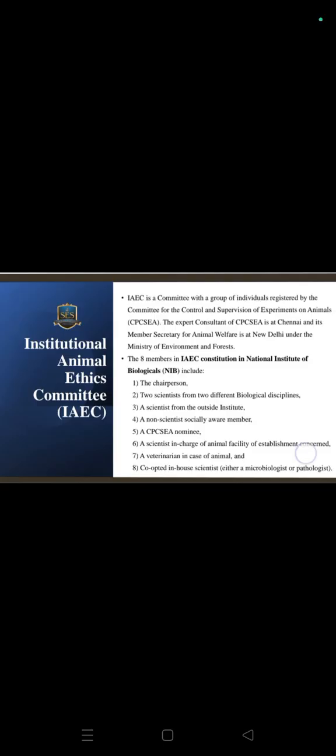Then CPCSEA guidelines for breeding and stocking of animals. The committee for the purpose of control and supervision of experiments on animals was established under Section 15. Only registered establishments can carry out the business of breeding or trading animals for performing experiments on them.